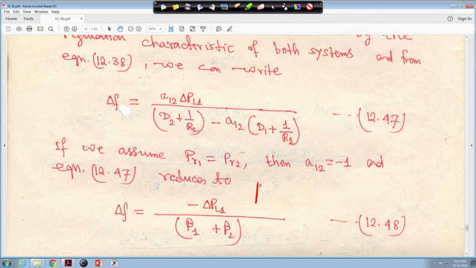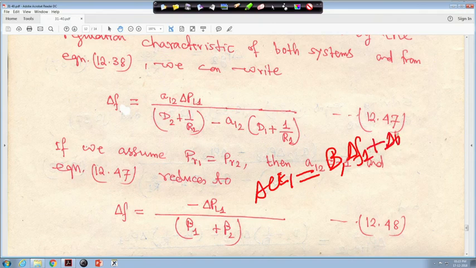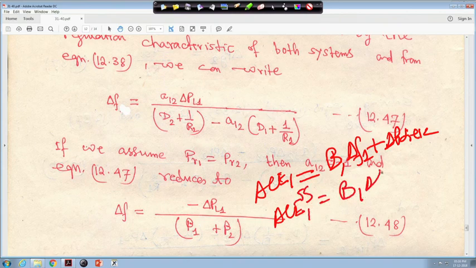Now, ACE1 is equal to B1 delta F1 plus delta P tie 1 2. Now, at steady state, when you look into the steady state, that means ACE1 steady state is equal to B1 delta F steady state plus delta P tie 1 to steady state.